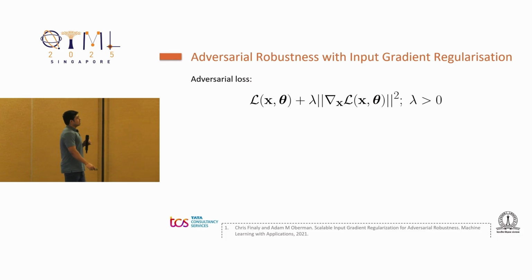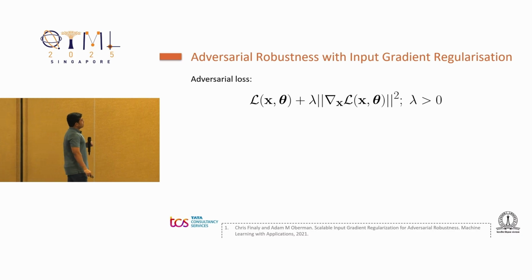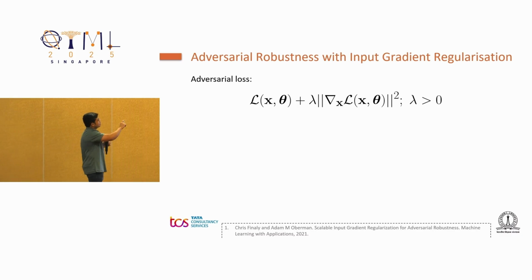And in the final couple of minutes, I'll just talk a little about robust training of these quantum models. Robust training is sometimes done with this kind of an adversarial loss. This is a famous example of a loss where the loss function is regularized with the squared norm of the gradient of the loss function, but the gradient is taken with respect to the input features, not with respect to the parameters. So in this case, computing the gradient with respect to theta was hard enough.